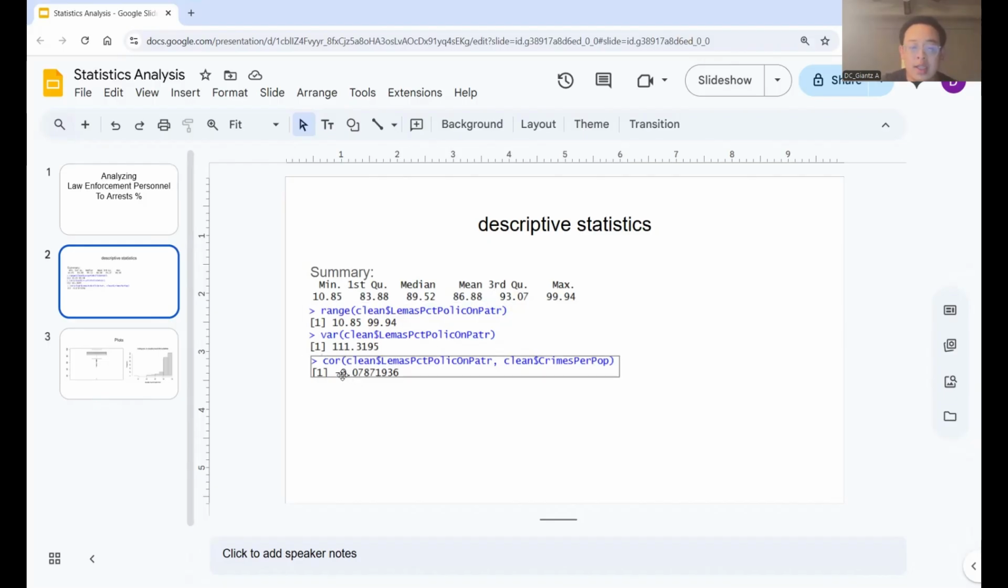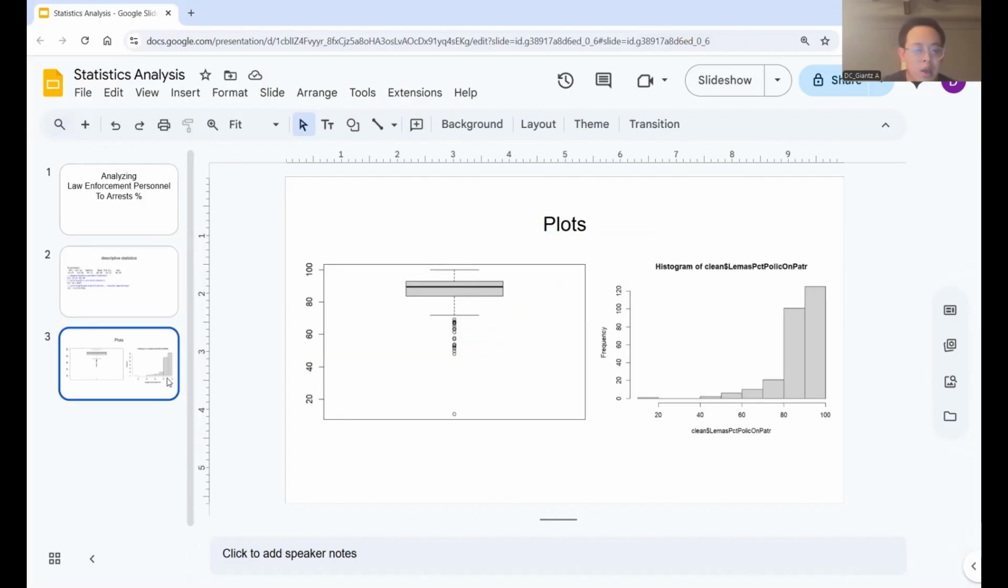The correlation in this case is pretty low, which is not really a good sign. That is the correlation between the Y variable, urban crime, which is crimes per population, and the X predictor variable, law enforcement personnel to arrest percentage. The correlation between these two variables is very low.